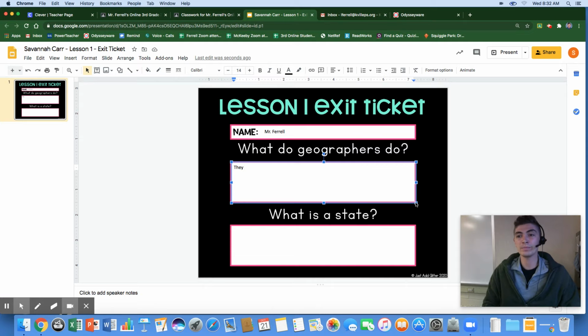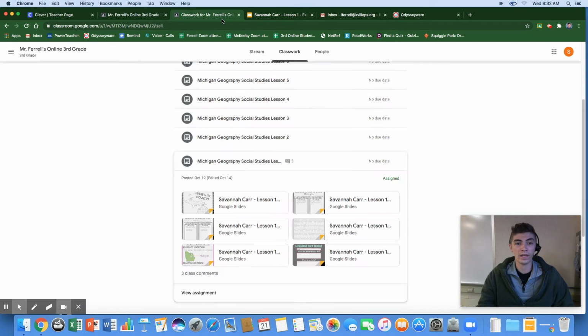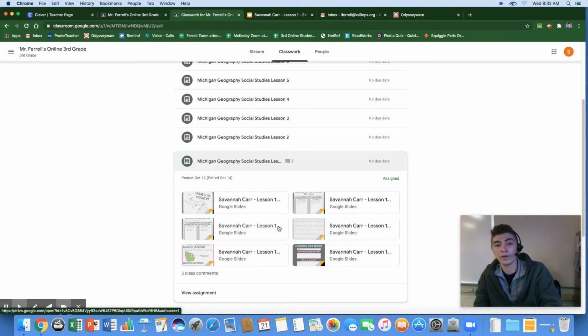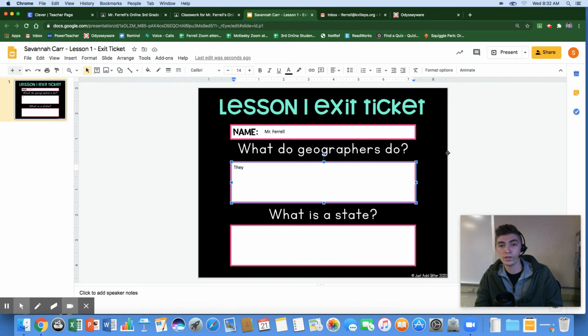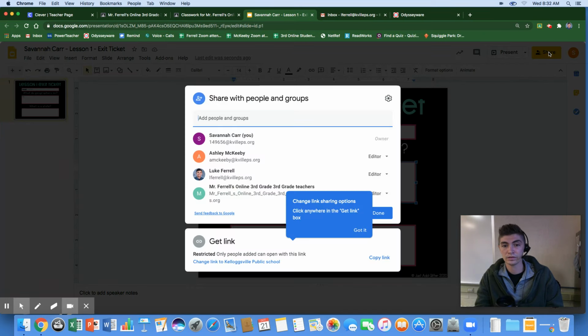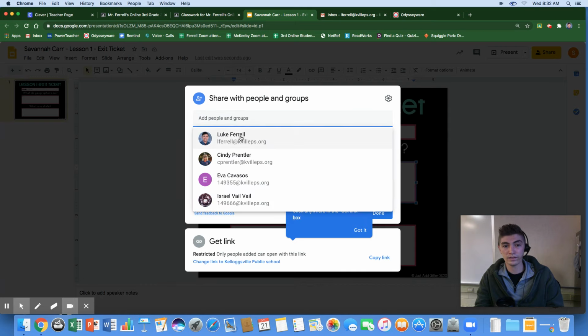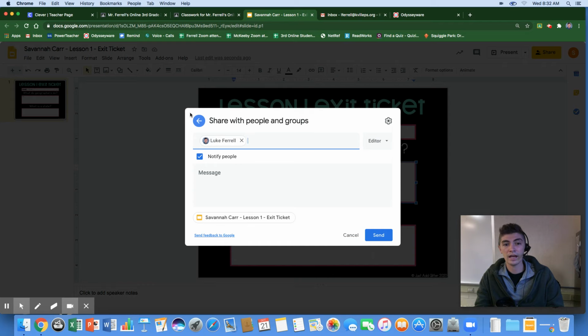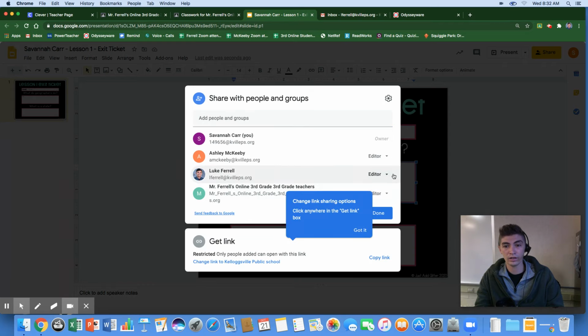Okay, and then that leads me to our last point that we need to talk about with this format. When you get an assignment, it automatically creates whichever student is logging in, their own version of this file. You then need to send it to me by clicking on the share button, clicking on my name. Now, the interesting part about this is that you might already see me down here. This does not help you.